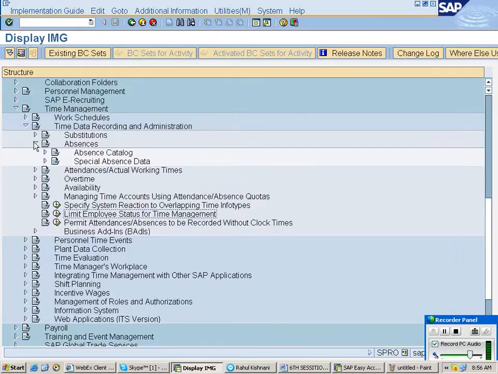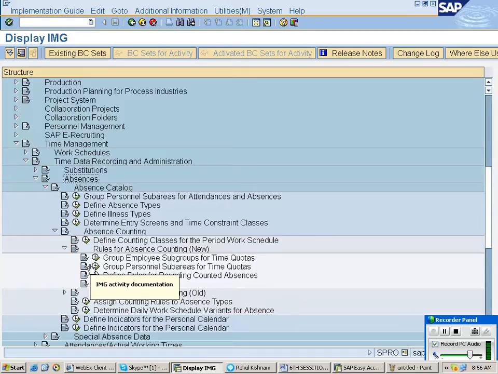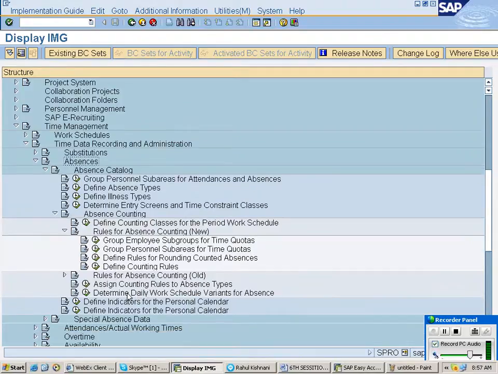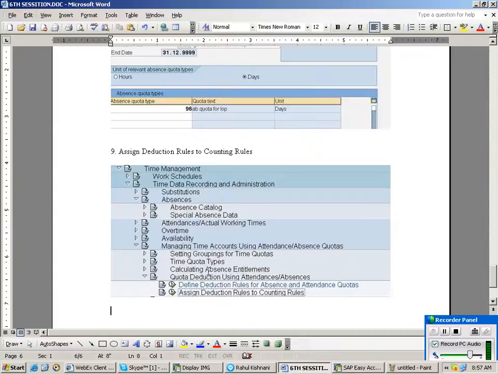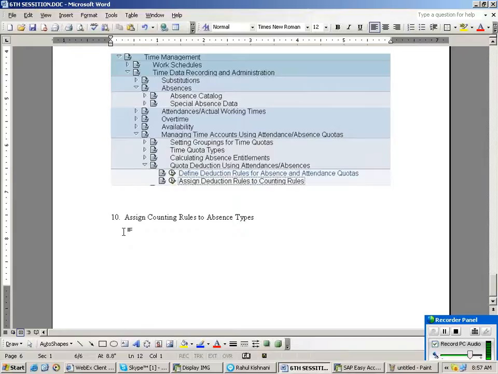The last one is assign counting rules to absence type. Whatever counting rule, that is 988 that we have created, we are going to link to the absence type, the loss of pay that we have created.